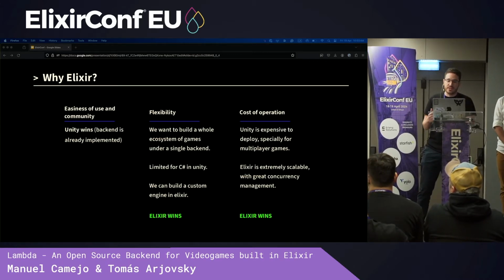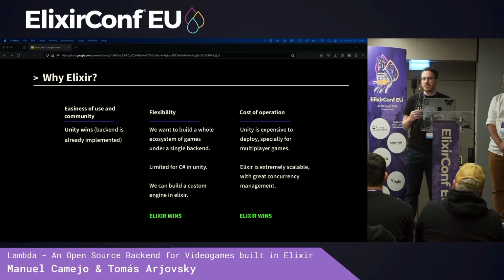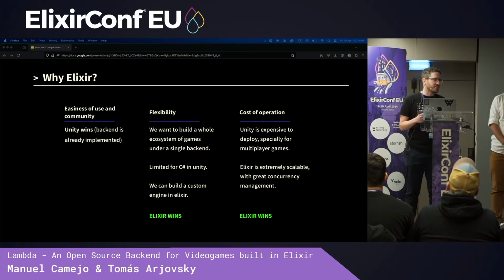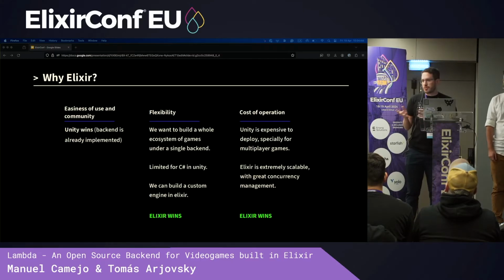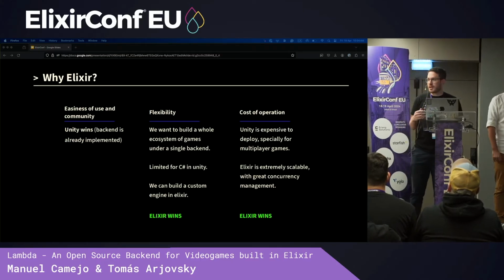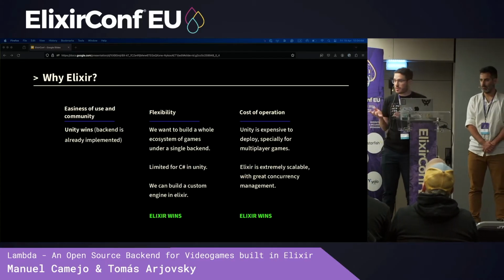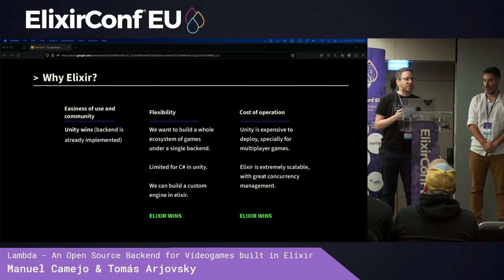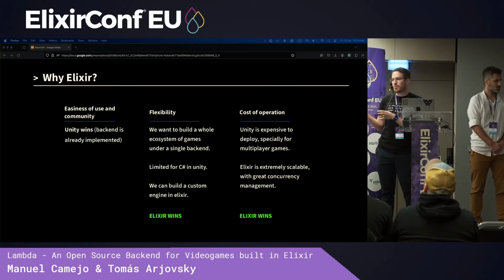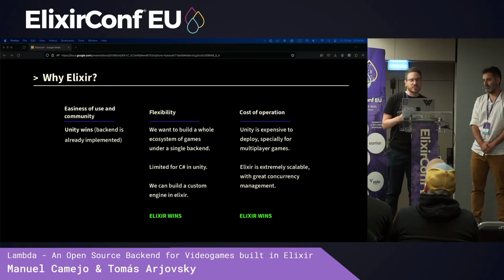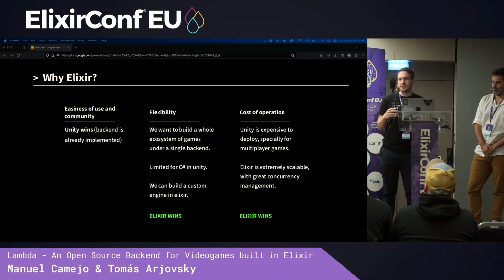So we kind of divided this into pros and cons along 3 axes. The first one was ease of use. Unity is the clear winner here, because there's such a big community, there's tutorials for everything, there's already a fully fledged 3D engine. But that's not all to it. We also wanted flexibility. And the idea is that C# is not our favorite language, to say the least. And it's also a scripting language to use in Unity. You can use it in different ways in other places, but in there it's just a scripting language.